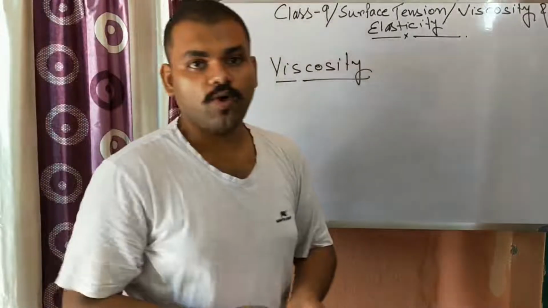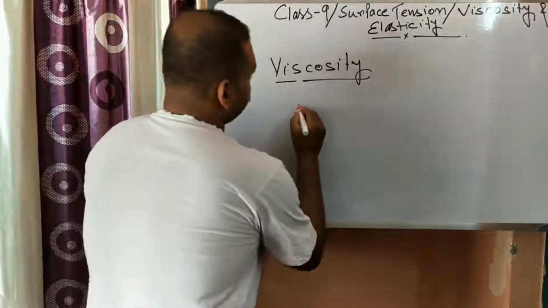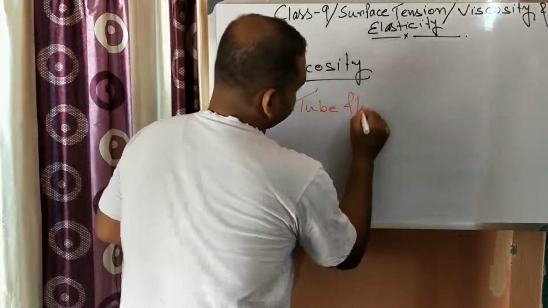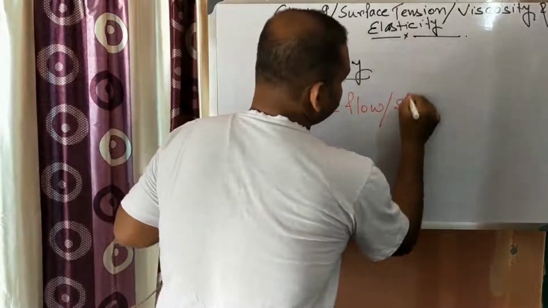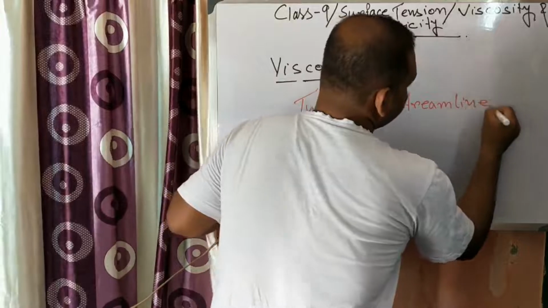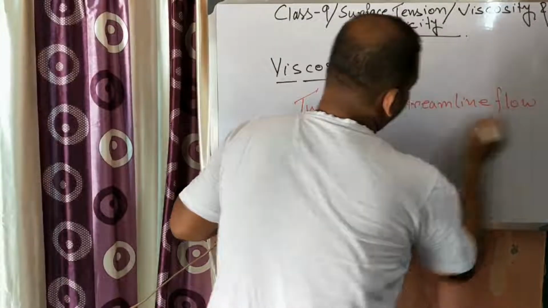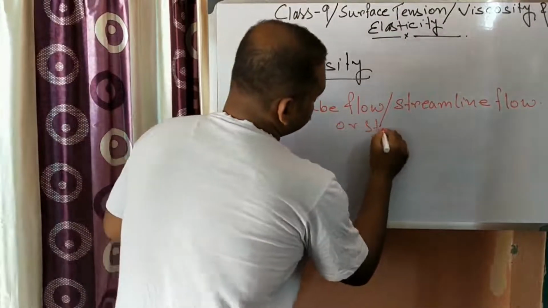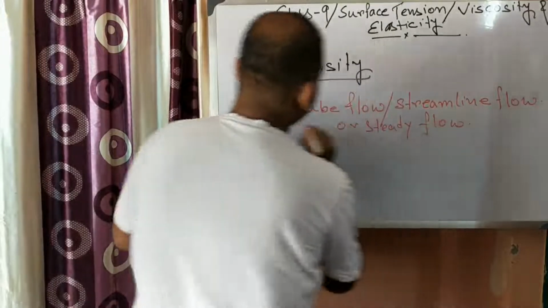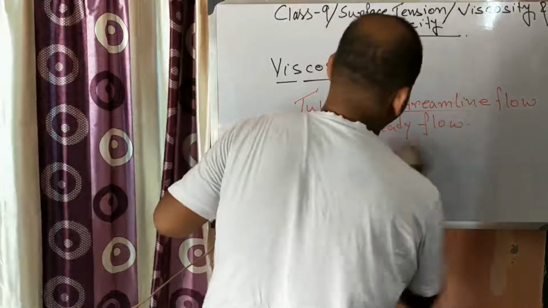One is known as tube flow, or streamline flow, or steady flow.